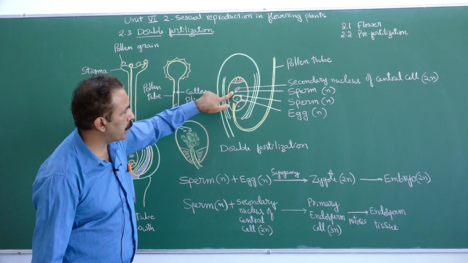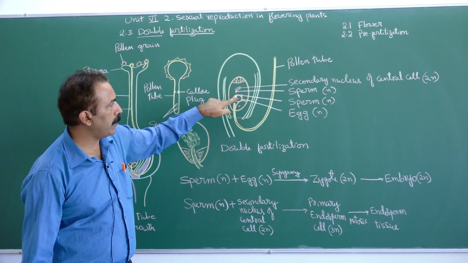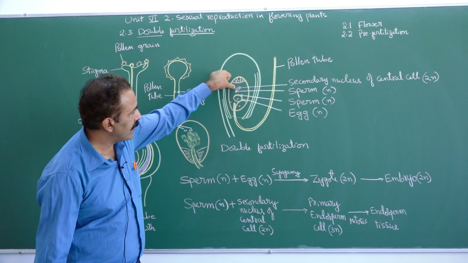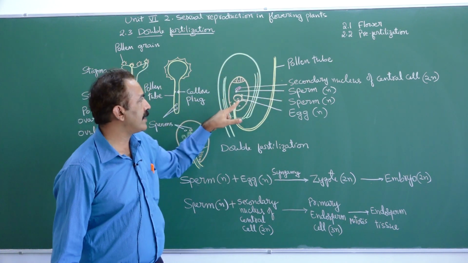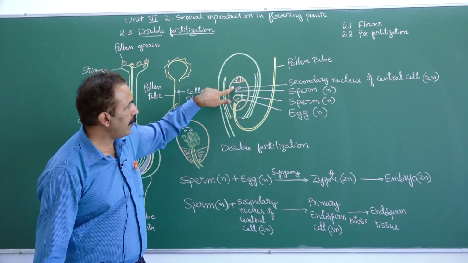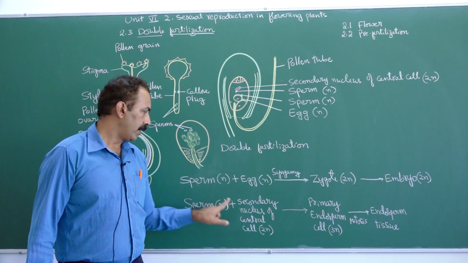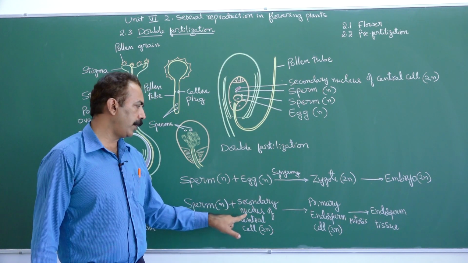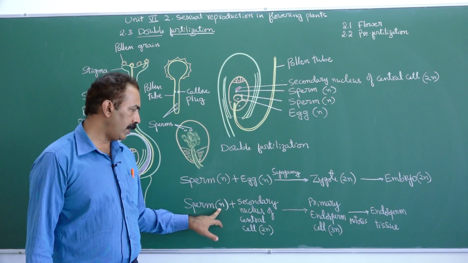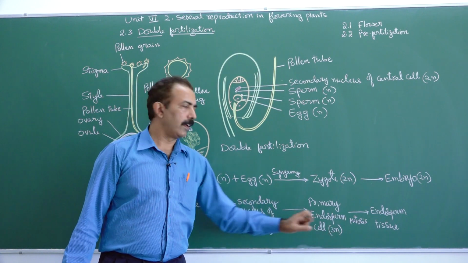You can see one more sperm here. The tube carried two sperms. One sperm has fused with the egg. The second sperm fused with the secondary nucleus of central cell. So, this is a central cell. Secondary nucleus of central cell is already diploid. The sperm fused with the secondary nucleus of central cell. The chromosome number will be now n plus 2n, thus it is 3n.